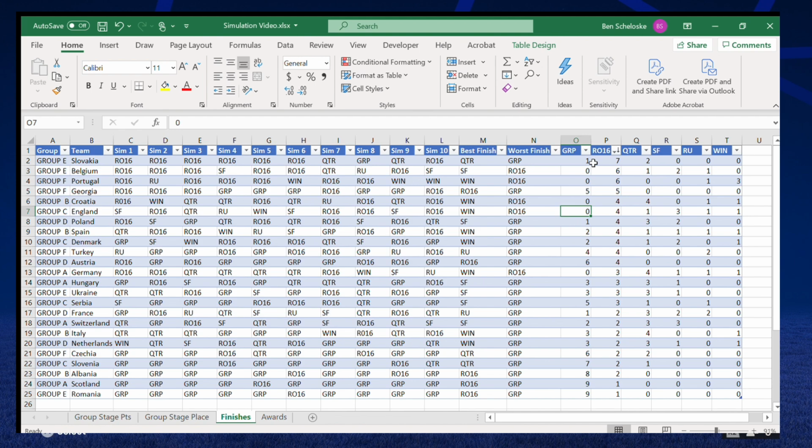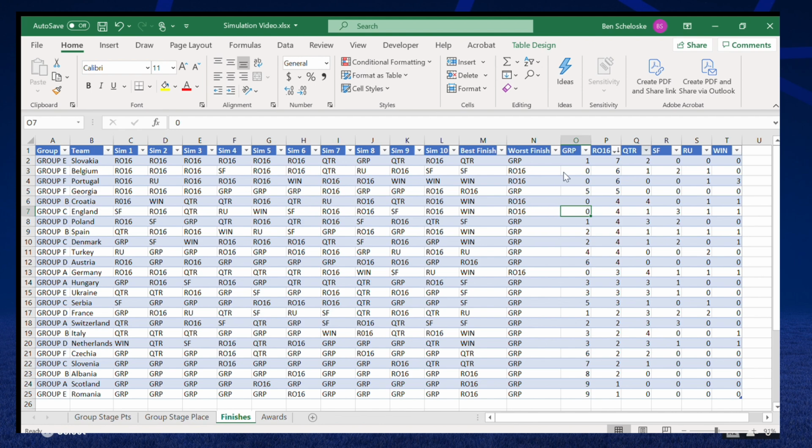In the round of 16, Slovakia got knocked out the most. So essentially what that shows is that they were barely scraping it through the group because they had an easy group, and as soon as they got to the knockouts, they were found out. Similarly with Belgium, who were also in the same group, they got knocked out a lot. And then interestingly, Portugal also getting knocked out in the round of 16 6 times. That's quite a lot. And then we've got England with 4. And it's pretty standard from here. Everyone got knocked out there at least once.